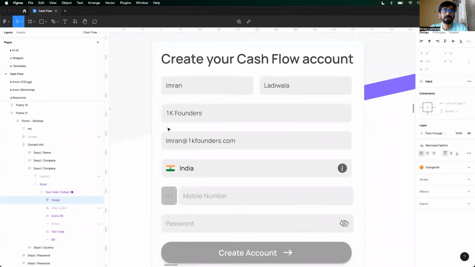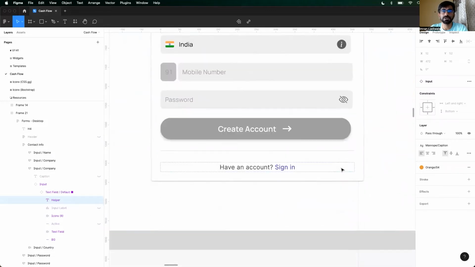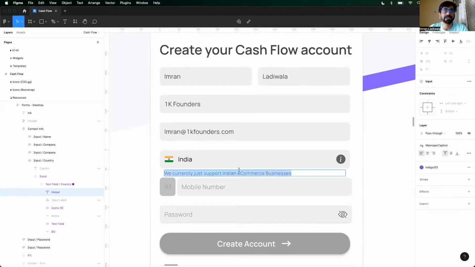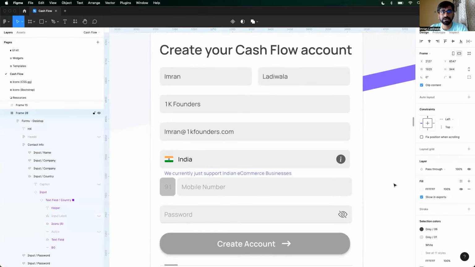Next, all good up till now. Now, let's say a user clicks on this: "Hey, I'm not from India, all right?" I'm going to click on this. That's when they would see a different message saying that we currently just support Indian e-commerce businesses, right?